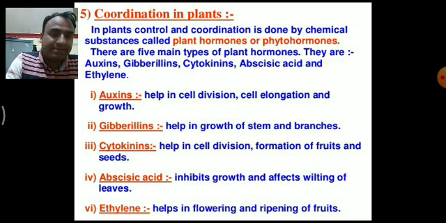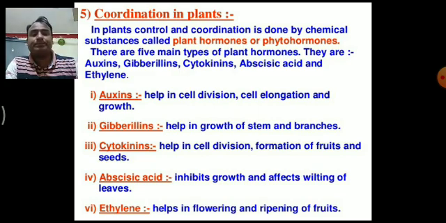Auxin helps in cell division, cell elongation and growth. Gibberellins help in growth of stem and branches. Cytokinin helps in cell division and formation of fruit and seeds. Abscisic acid inhibits growth and affects the falling of leaves. Ethylene helps in flowering and ripening of fruit. These are the functions of the hormones which are present in plants.